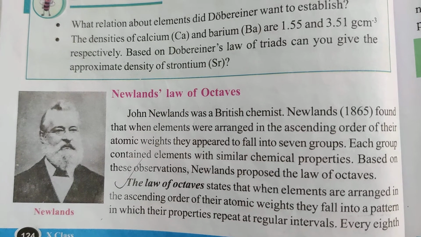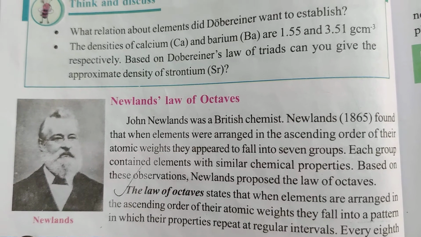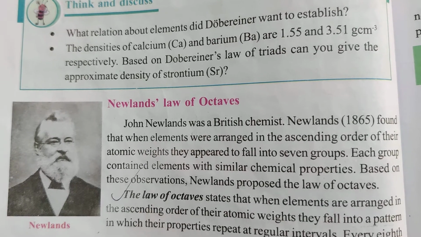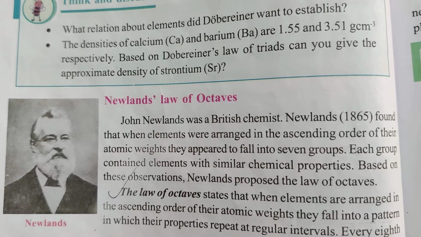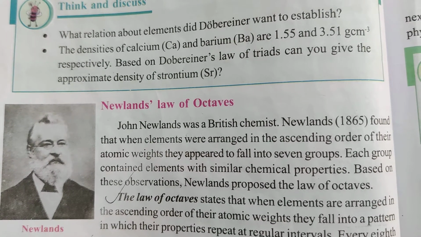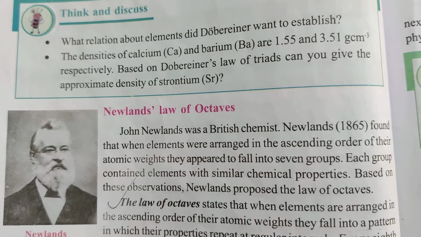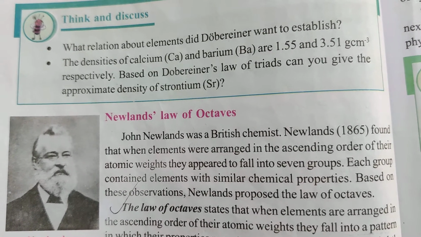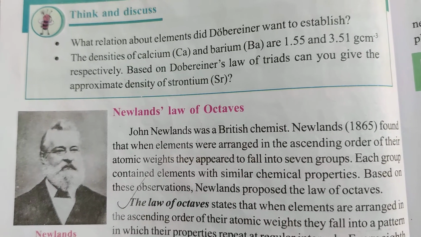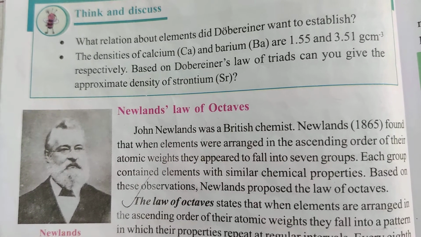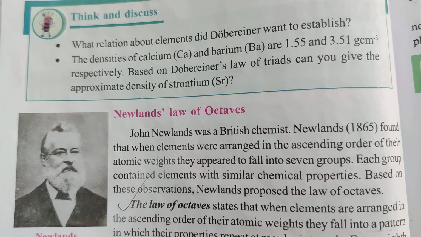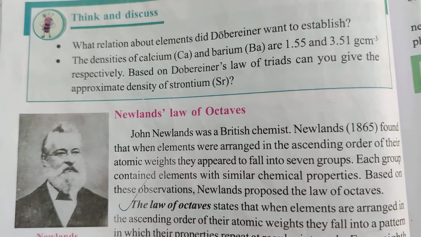Newlands was a British chemist, and he found that when elements were arranged, like other scientists such as Dobereiner, he too arranged the elements in the increasing order of their atomic weights. When the elements were arranged like this, he observed that all these elements appeared to fall into 7 groups, and each group contained elements with similar chemical properties. So based on these observations, he proposed the law of octaves.